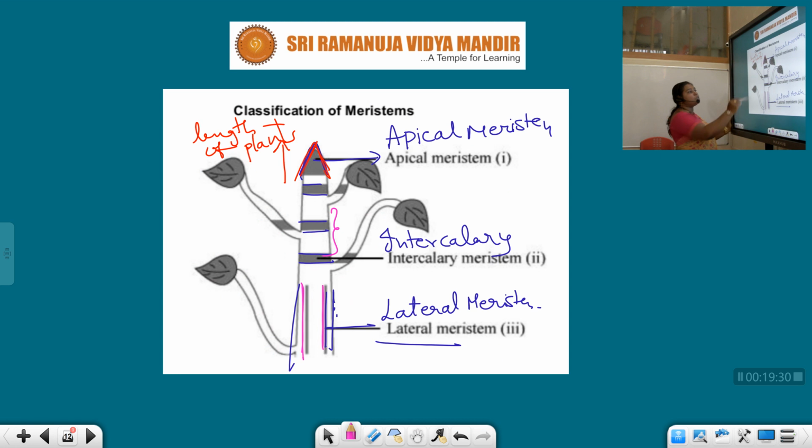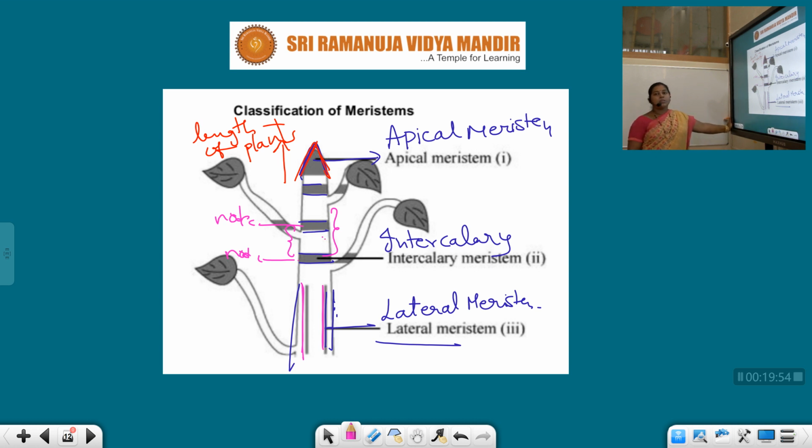This is one node and this one is the second node, right? And the space present between these two nodes is called internode. Here our intercalary meristem helps in increasing the length of these internodes.